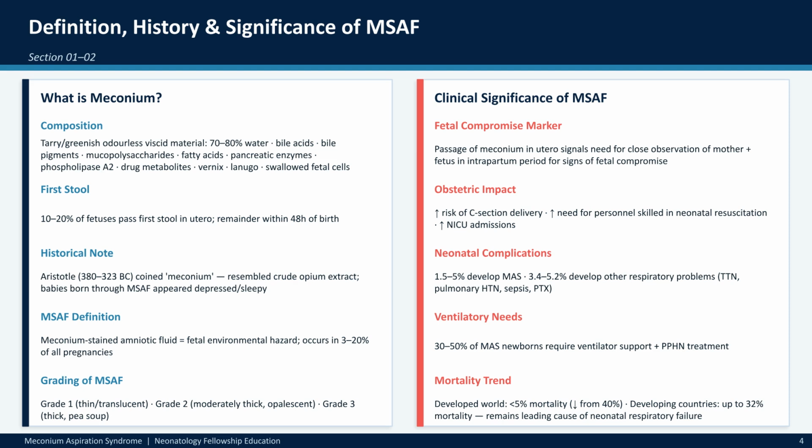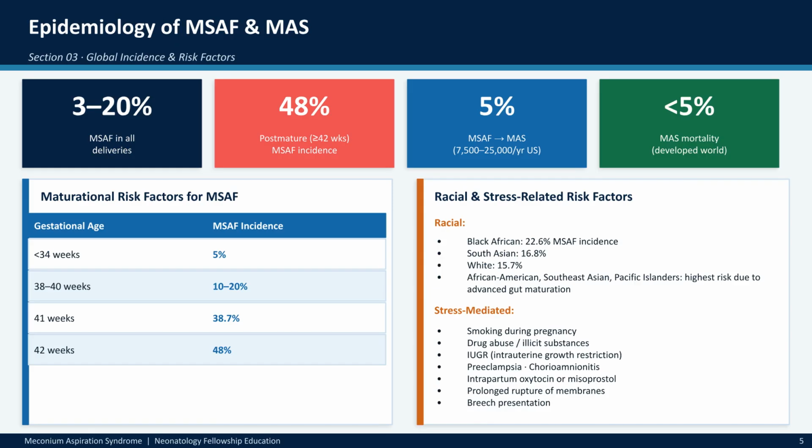While 10 to 20% of fetuses pass meconium in utero, it serves as an environmental hazard. Understanding its composition and historical context helps us grasp why its presence in the amniotic fluid is a key marker of potential fetal compromise. The epidemiology of meconium-stained amniotic fluid is influenced by gestational age. Incidence rises significantly as the pregnancy reaches 41 and 42 weeks. We also consider racial disparities and stress-mediated factors, such as maternal smoking or drug use, as critical risk contributors.